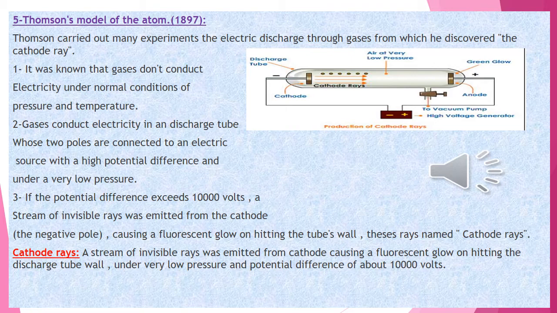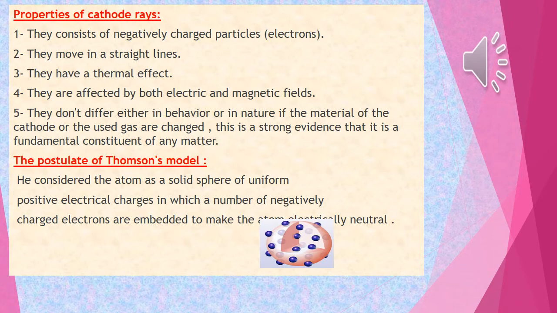The properties of cathode rays: they are formed of negative charge called electrons. They move in a straight line. They have a thermal effect. What is the meaning of thermal effect? If we have a lamp at home and I put my hand on it, I will feel it, according to the thermal effect, heating or everything related to heat, meaning it's hot. They are affected by both electric and magnetic fields.